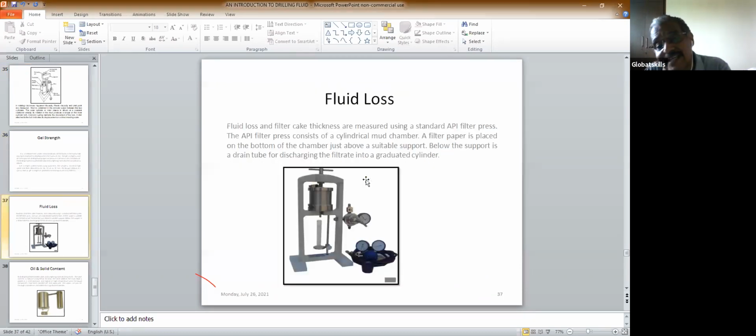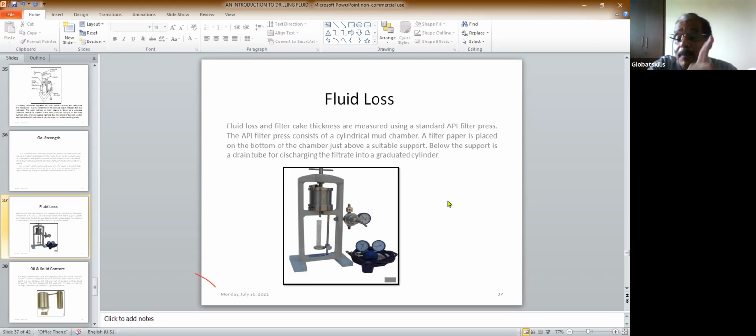Once you see these equipments and measure it yourself in the laboratory, things will become very clear. Just once you do it, you become very clear. This is not rocket science, not a very difficult thing. It looks like that, but it's not difficult.